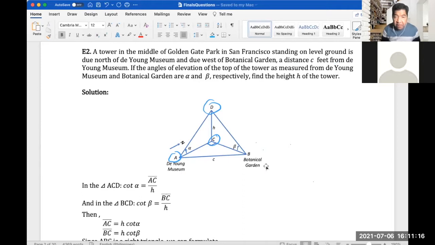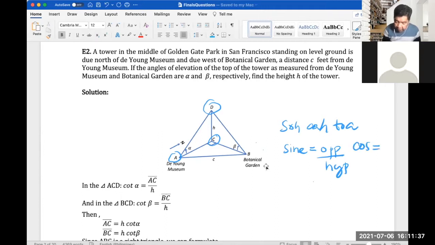We can get the cotangent of alpha, so that's segment AC over H. If you remember your SOHCAHTOA, sine is opposite over hypotenuse, cosine would be adjacent over hypotenuse, and tangent would be opposite over adjacent.